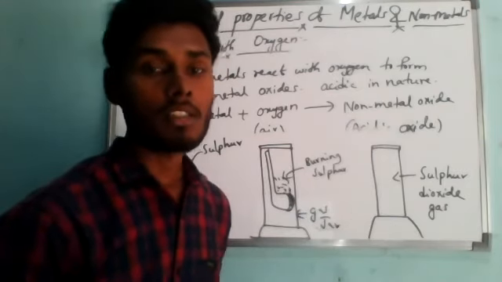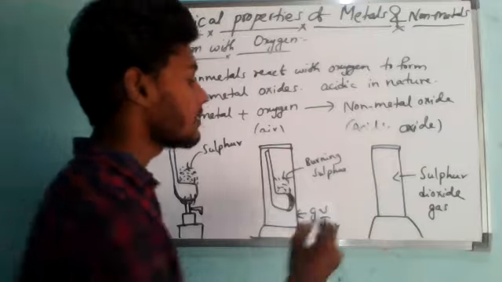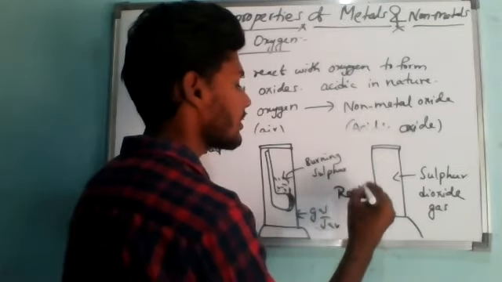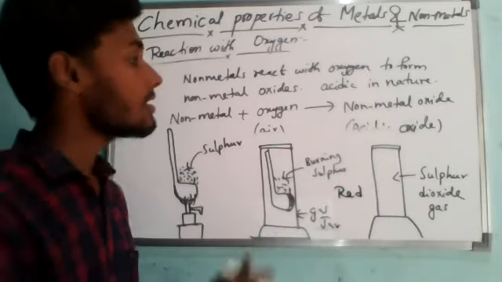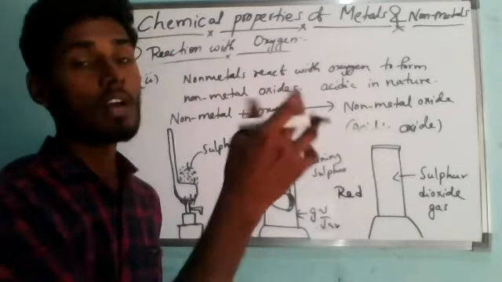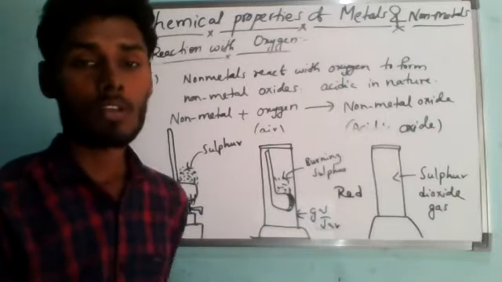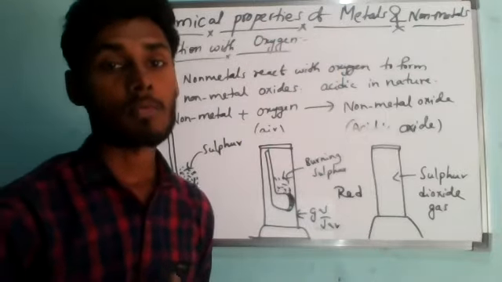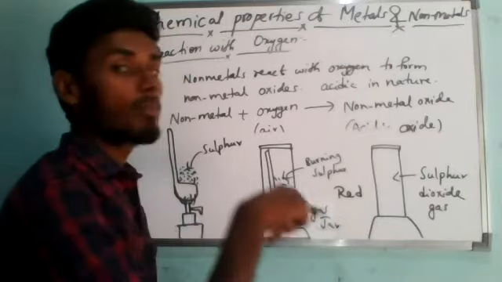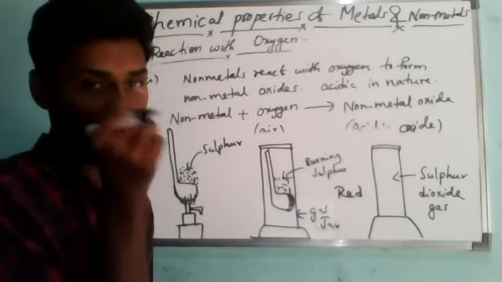So now we will see that the blue litmus solution turns into red color. Why are we not using litmus paper here? Because it is a dissolved gas. If you try to keep the litmus paper inside that solution, by that time the gas will escape. That is why we immediately add the blue litmus solution.